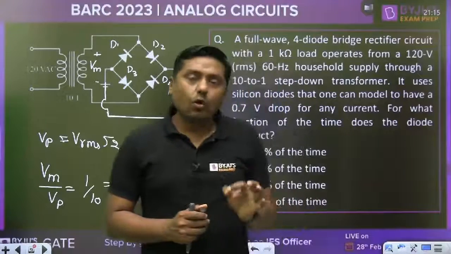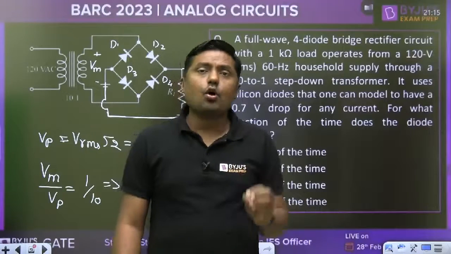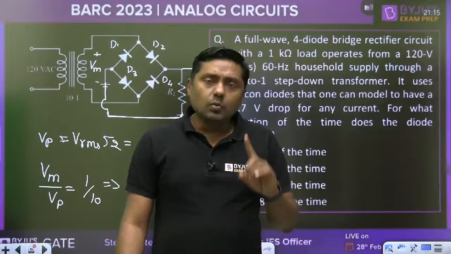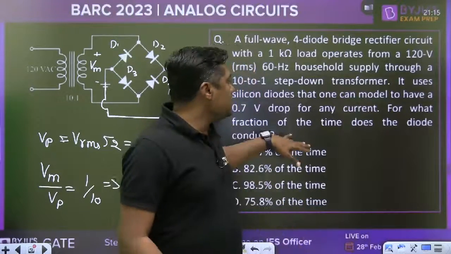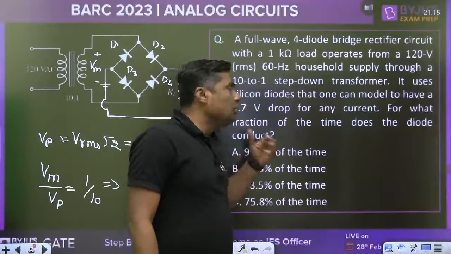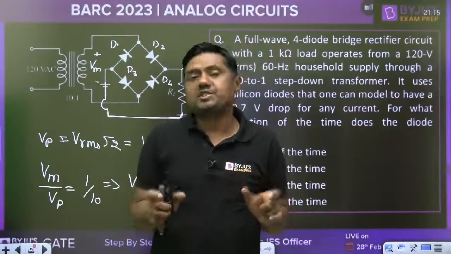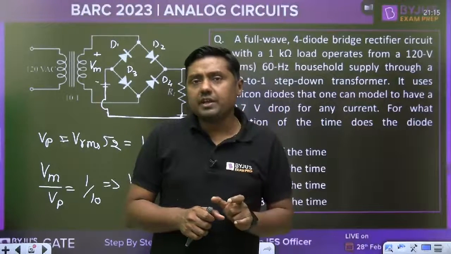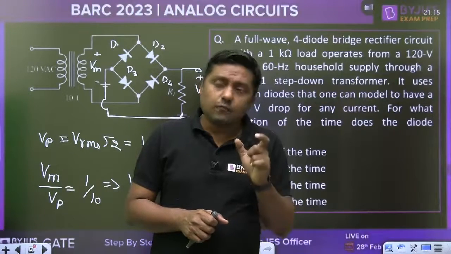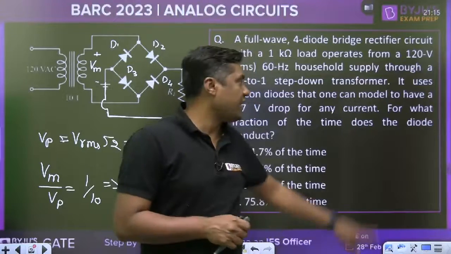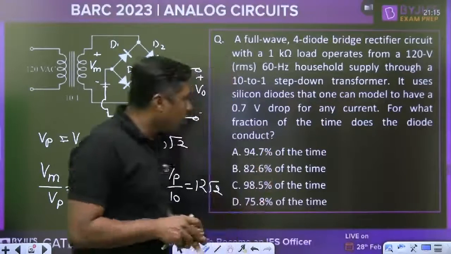Then what is the drop across the diode? 0.7 volt. Always remember, in case of a bridge rectifier, in the positive half 2 diodes will conduct and in the negative half the other 2 diodes will conduct. What is asked here: for what fraction of the time does the diode conduct? Means whether it is the positive half or negative half. In total we have 360 degrees, so out of 360 degrees, what is the conduction angle? Once you get the conduction angle, you can find the fraction. So what is the conduction angle?